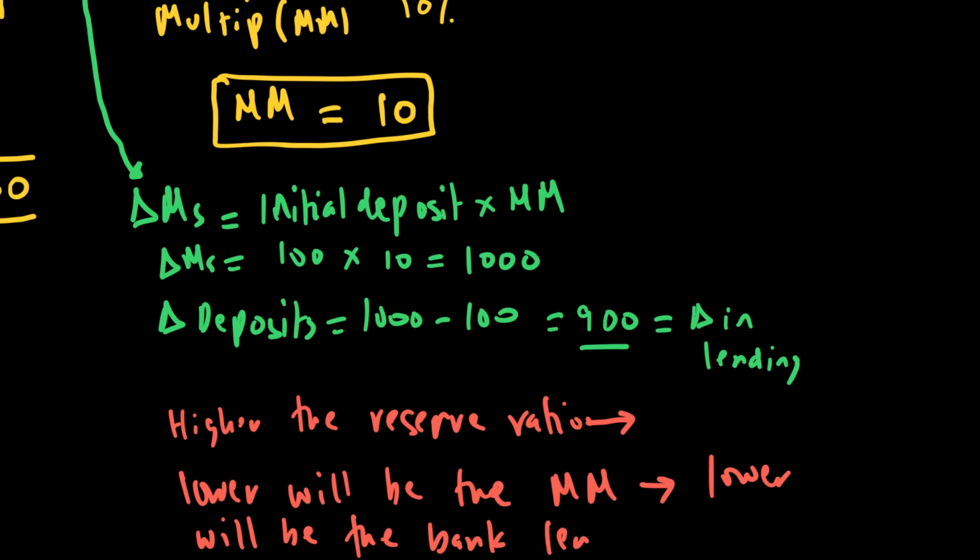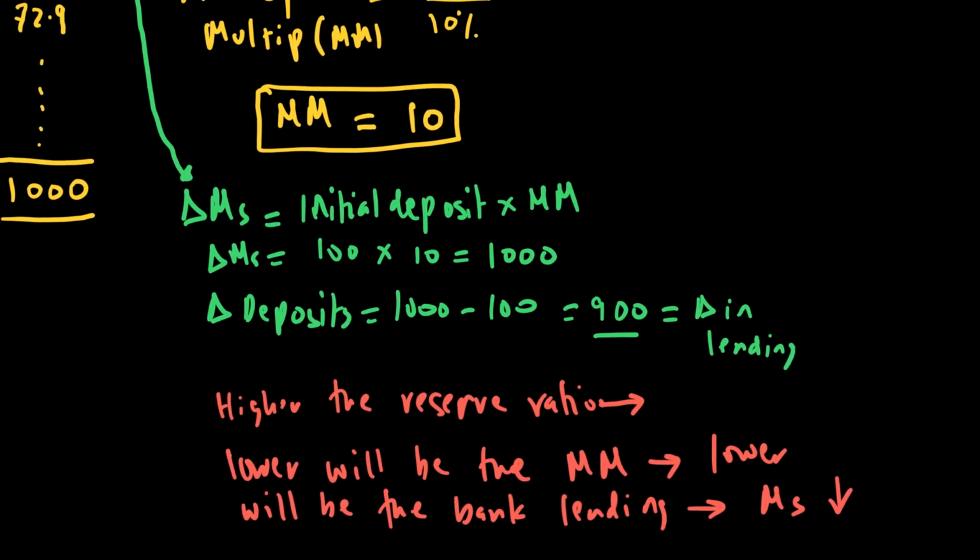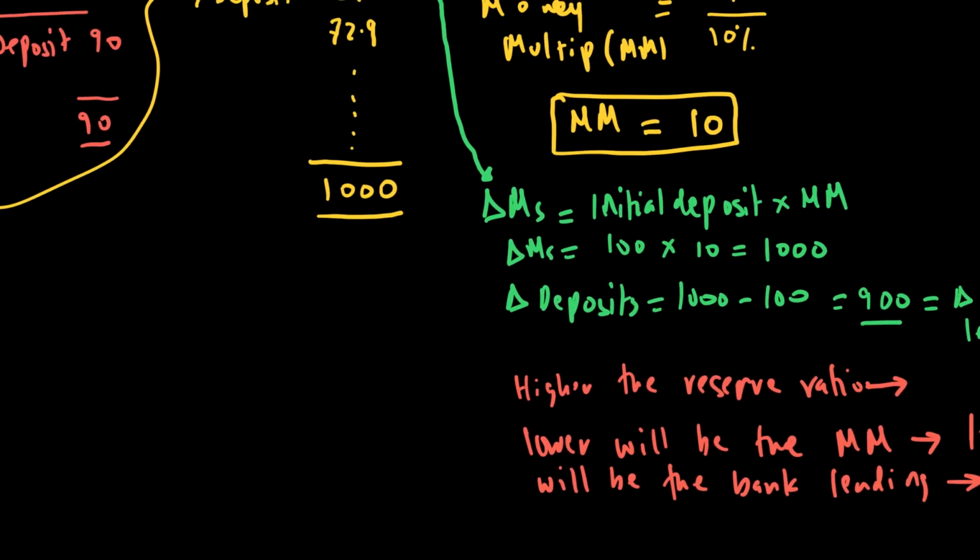And when bank lending is lower, money supply will fall because not enough loans will be generated. So by commercial bank lending, we could control money supply, because each lending becomes a deposit and all deposits are counted as money. So that's an important thing to remember.